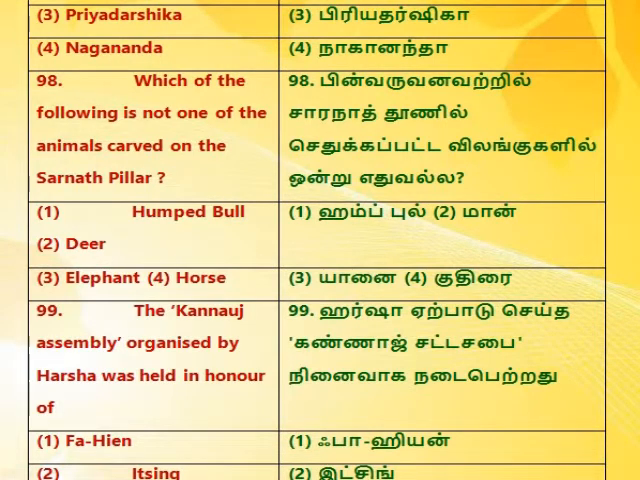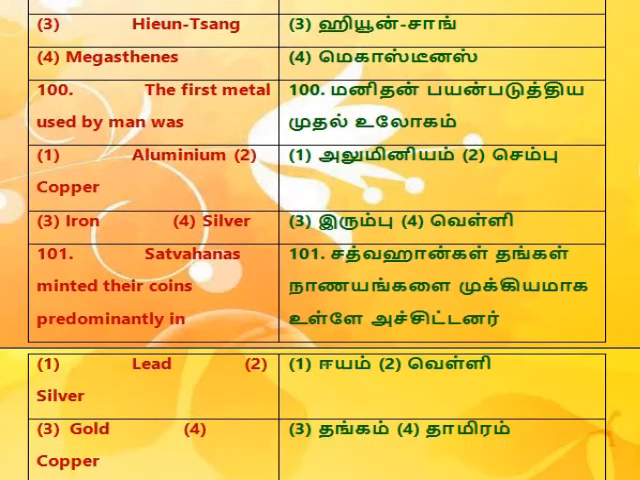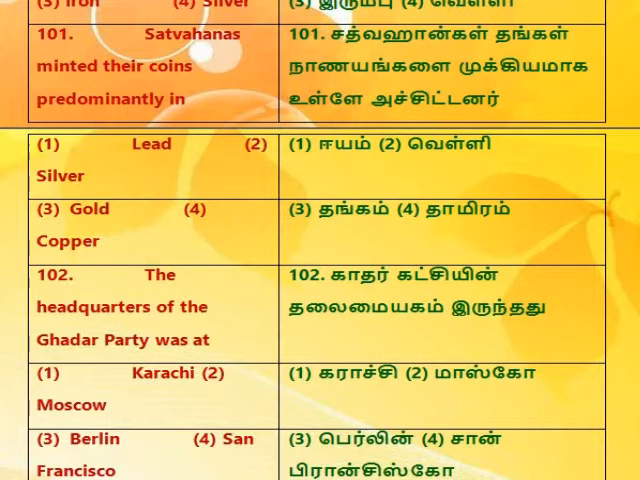98. Which of the following is not one of the animals carved on the Sarnath pillar? 1. Humped bull, 2. Deer, 3. Elephant, 4. Horse. 99. The Kannauj assembly organized by Harsha was held in honor of 1. Fa Hien, 2. Itsing, 3. Hiuen Tsang, 4. Megasthenes. 100. The first metal used by man was 1. Aluminium, 2. Copper, 3. Iron, 4. Silver.